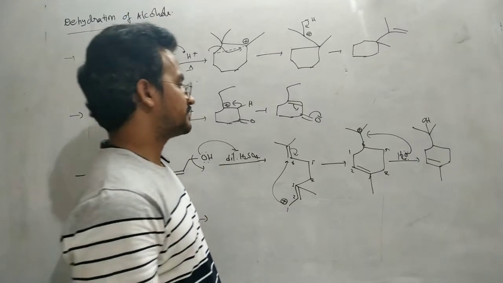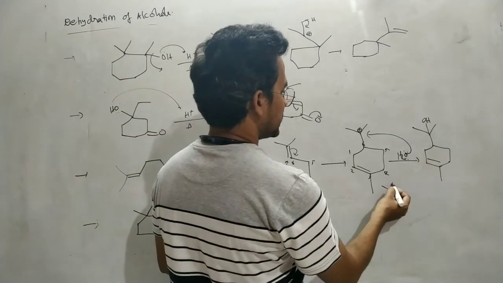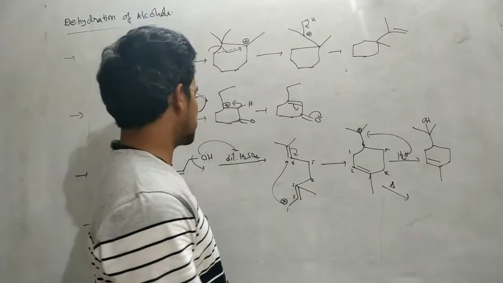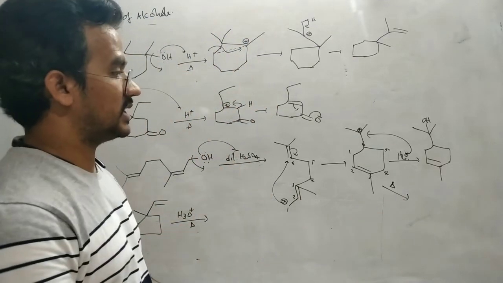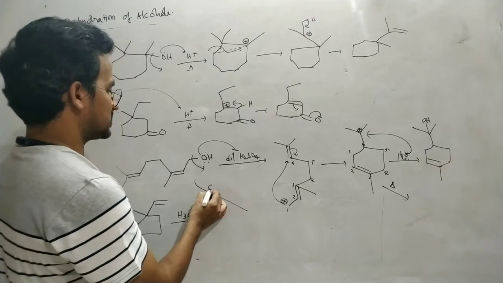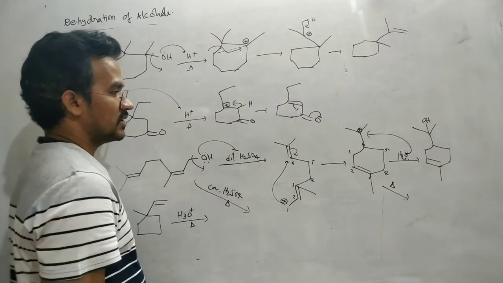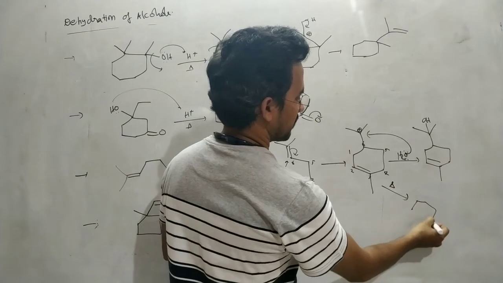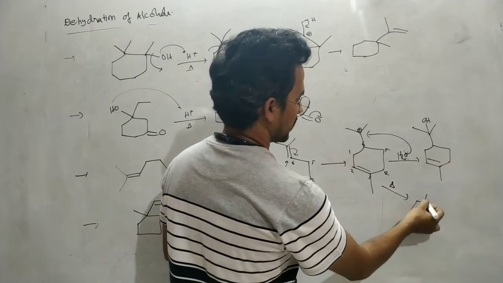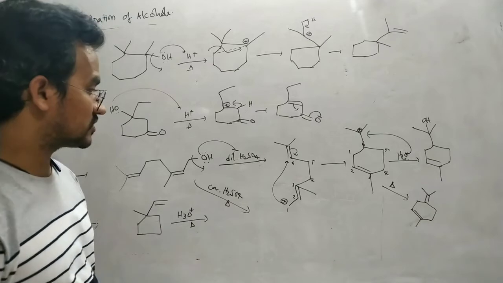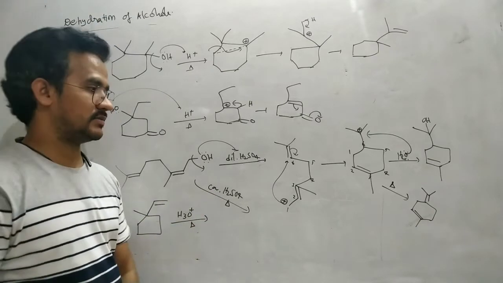Or suppose here heating is mentioned. That means here with concentrated H2SO4 heating is given. Or suppose like this, concentrated H2SO4 heating is given. The product is this one. Okay, there is a difference between dilute H2SO4 and concentrated H2SO4 with heating.